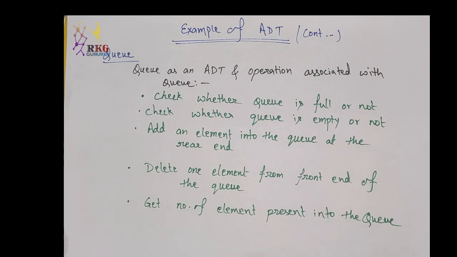Again, it is not going to define how the queue is implemented. Whether I use an array for the queue or a linked list for the queue, it is not specified in ADT. It is only concerned about the different operations associated with that ADT, that queue ADT.